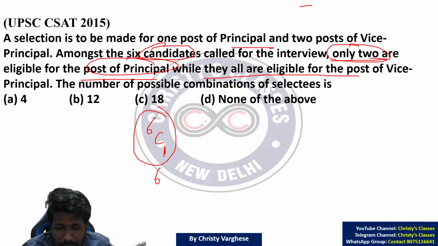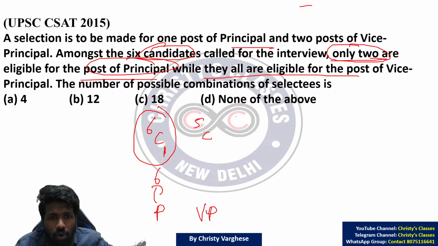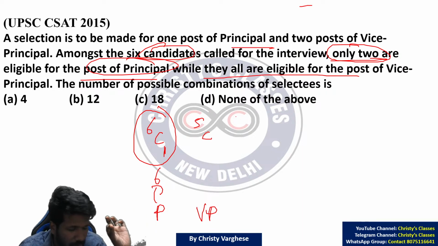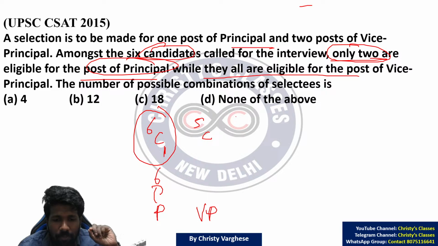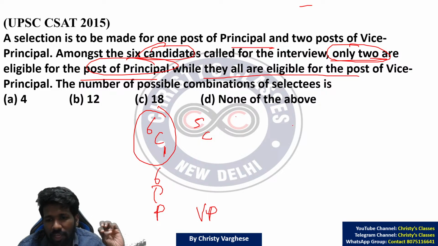Now what about vice principal? The principal cannot be the vice principal. So you already selected a person for the principal. Now the vice principal can be the remaining 5 people. You don't need 1 person to be the vice principal. You need 2 people to be the vice principal. So you need to select 2 people without worrying about the order.